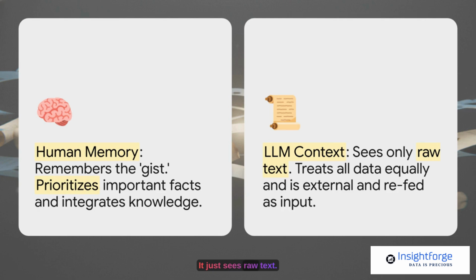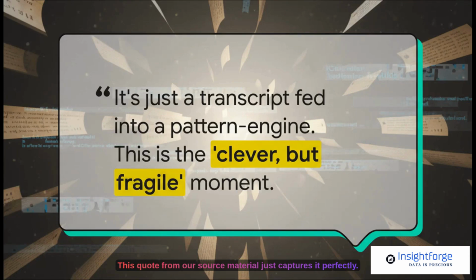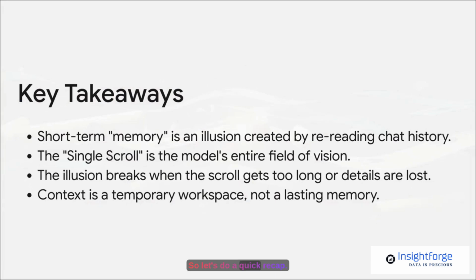But LLM context, it just sees raw text. It's totally external. It's just being refed to a model that has no internal state. And critically, it treats a typo you made with the exact same importance as your most critical instruction. This quote from our source material just captures it perfectly. The moment you realize it's all just a transcript being fed into a powerful pattern matching engine, that is the clever but fragile moment. It's clever because it works so incredibly well, but it's fragile because its limits are physical, and they are absolute.